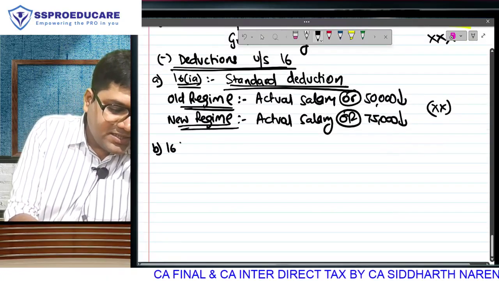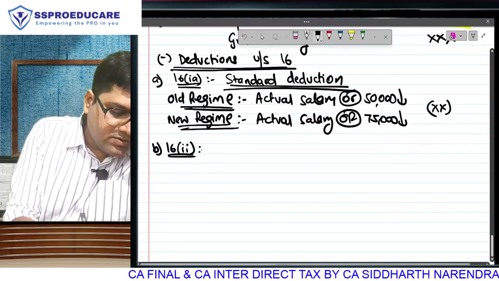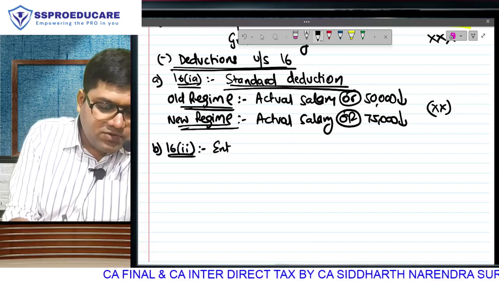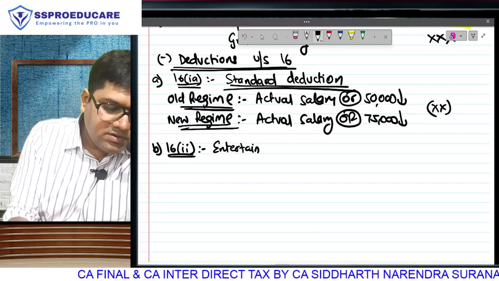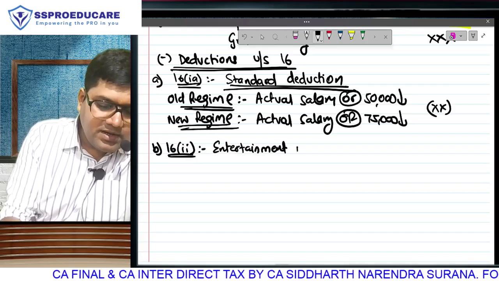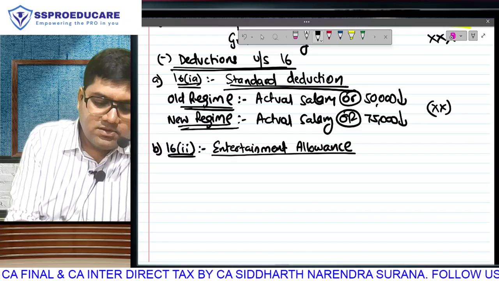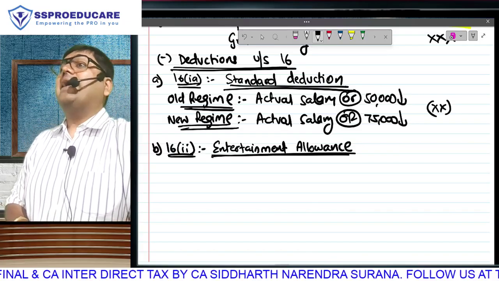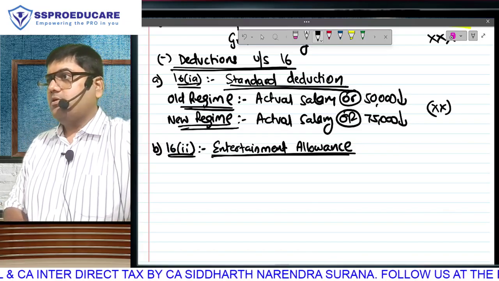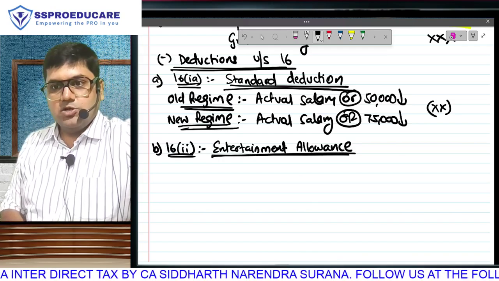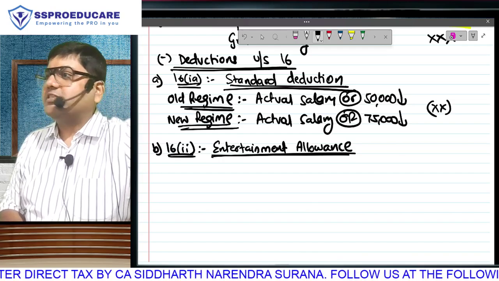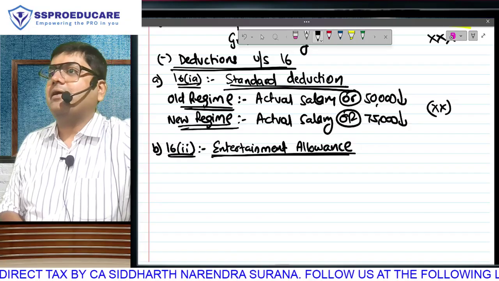Second deduction, section 16 clause 2. The deduction of entertainment allowance. First of all, is this an allowance? What do you know about allowance? Monetary benefits received from the employer over and above salary.